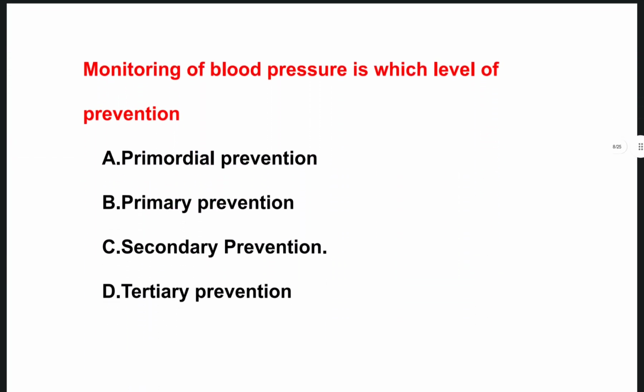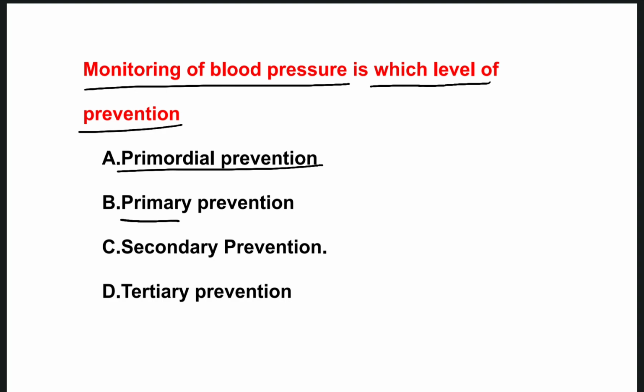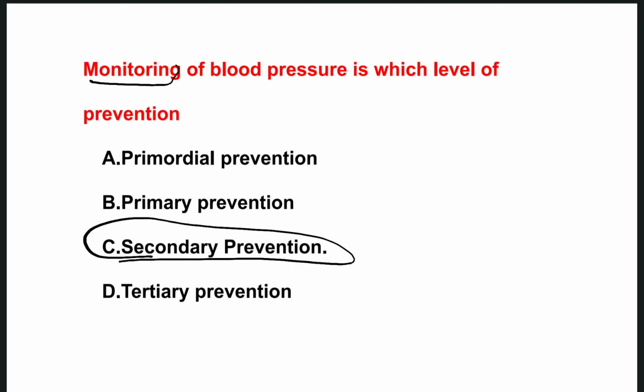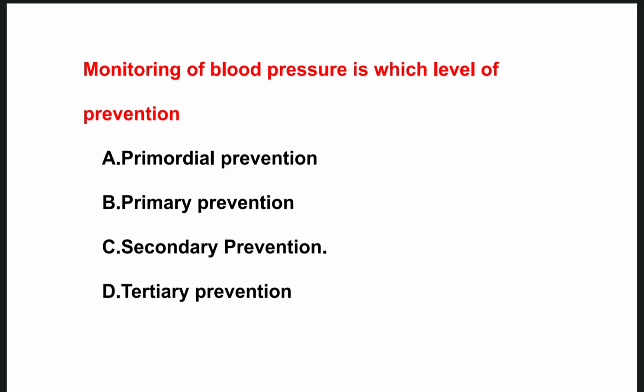The next one is, monitoring of blood pressure is which level of prevention? So the options are primordial, primary, secondary, tertiary. So as usual, it is also secondary prevention. Monitoring is nothing but the patient is already having the blood pressure. So we are monitoring and we are continuing that. So it comes under the secondary prevention.